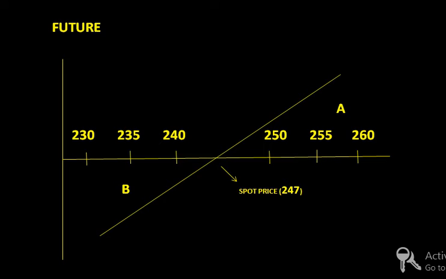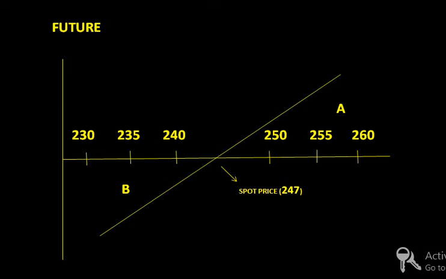If I take a long position in the future, my profit area would be A. That means if the price goes up after 247, that is the spot price, and strike prices would be 250, 255 and 260, then if I am taking a long position in the future and the price goes up, we are going to make the profit. The profit area is represented by A. And if I think the price would go down, then I am going to short the future, and if the price goes down below 247, that can be 240, 235, 230 or below, my profitable area would be area B, in which we are going to make the profit.